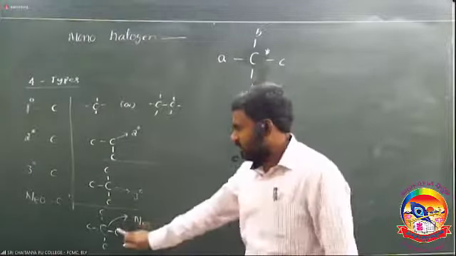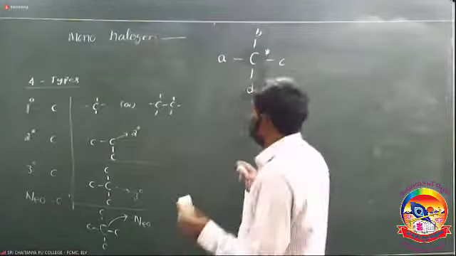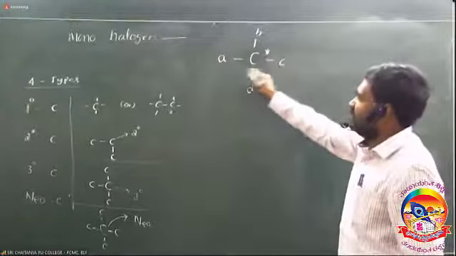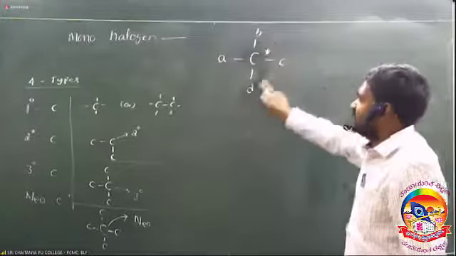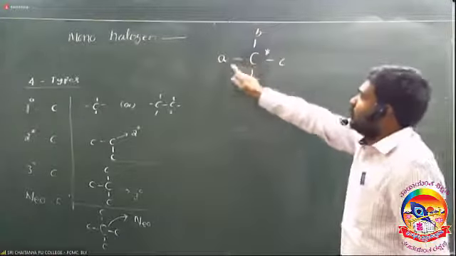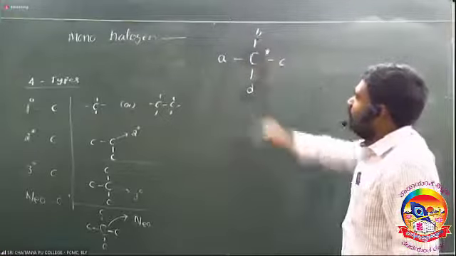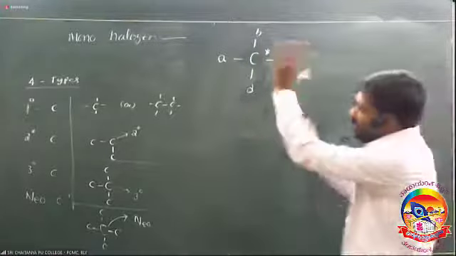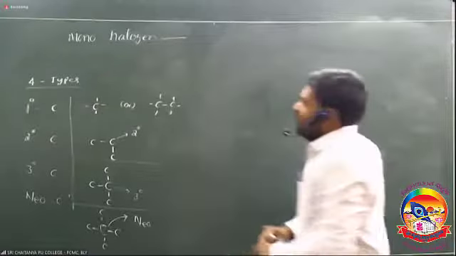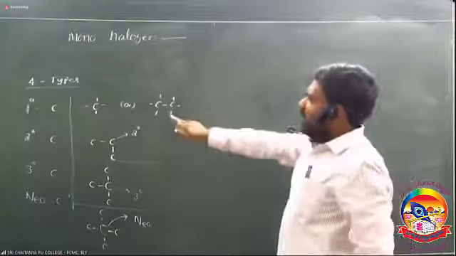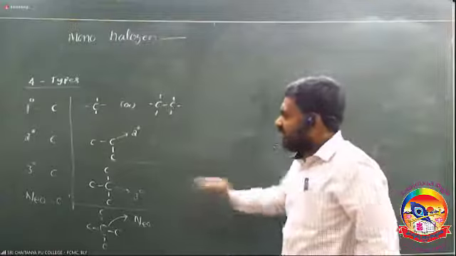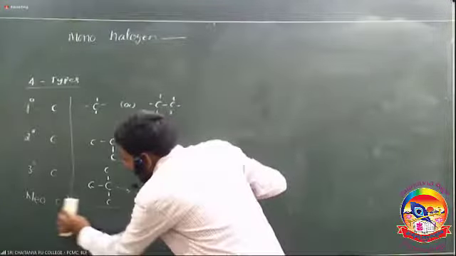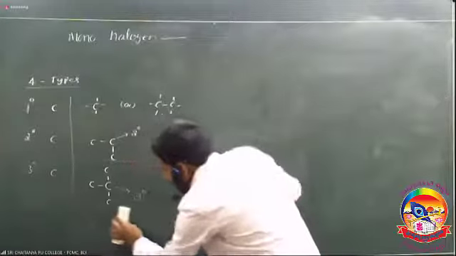The carbon attached with 4 other carbons is the neo. Next one is the asymmetric carbon, attached with 4 different groups. It is a different concept. Okay. Next, primary carbon, secondary carbon, tertiary carbon, neocarbon.